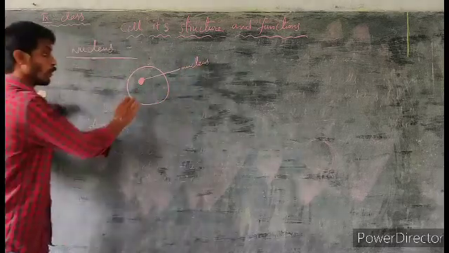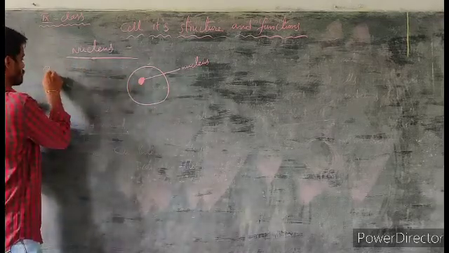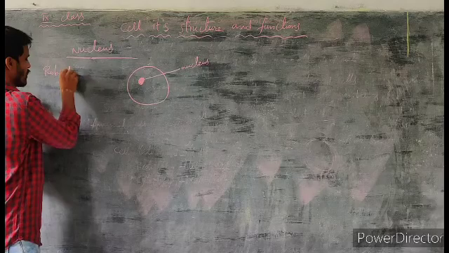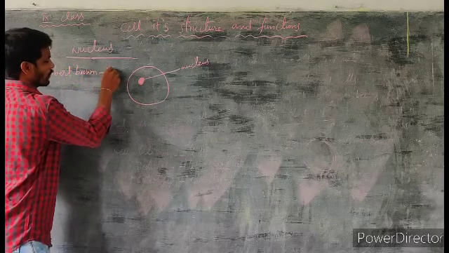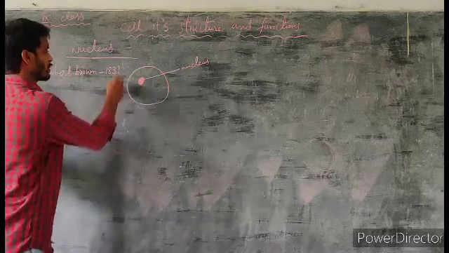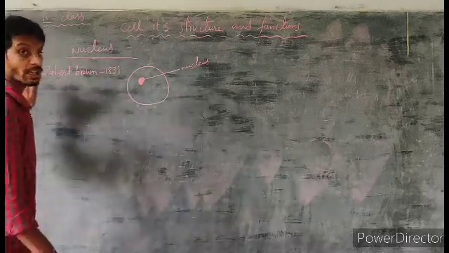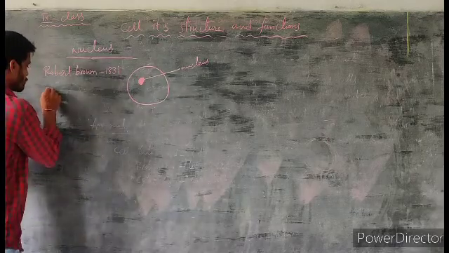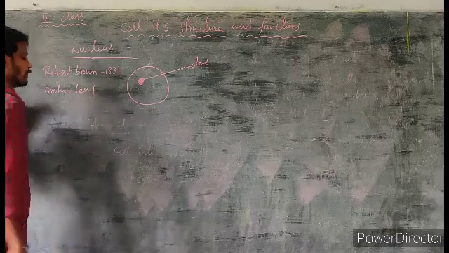Do you know who discovered the nucleus first? Robert Brown discovered the nucleus in 1831 in an orchid leaf.